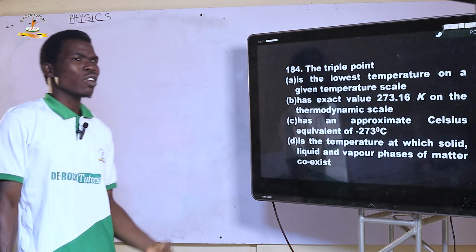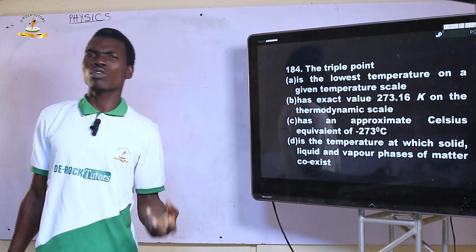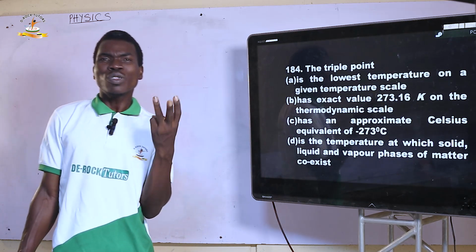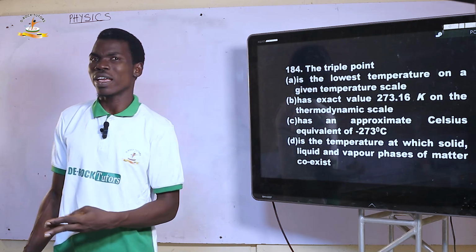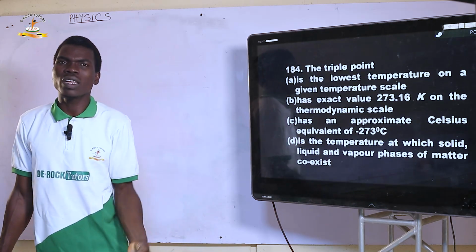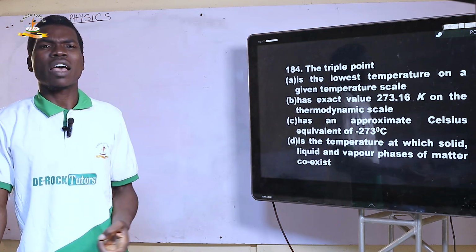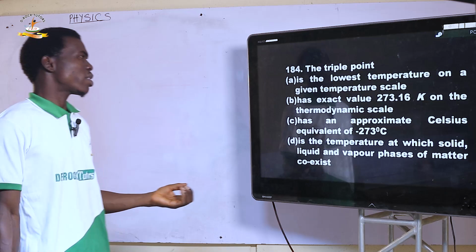184. The triple point. What is a triple point? As the name implies, the triple point is the point at which the three phases of matter can coexist. The matter existing at that point will exist as solid, as liquid, and also as vapor or gas. So let's see the options.